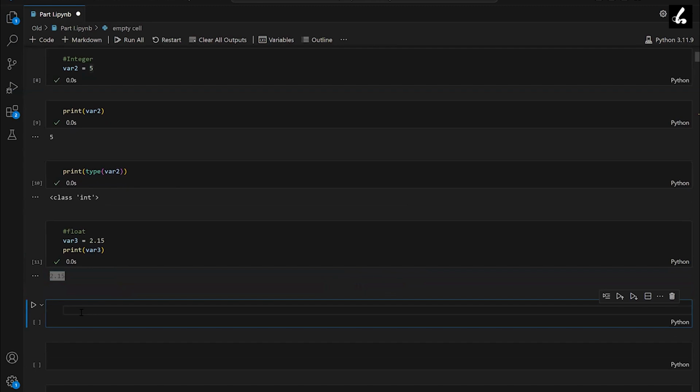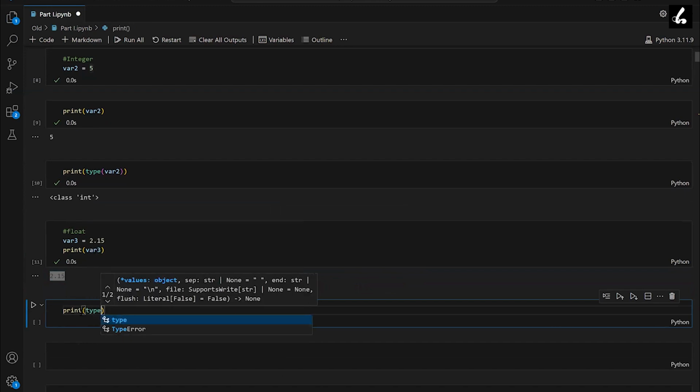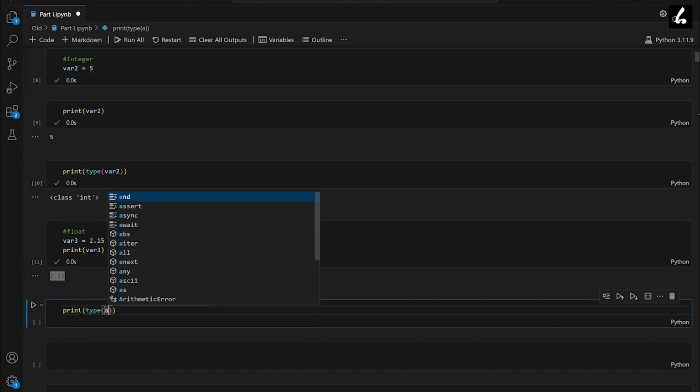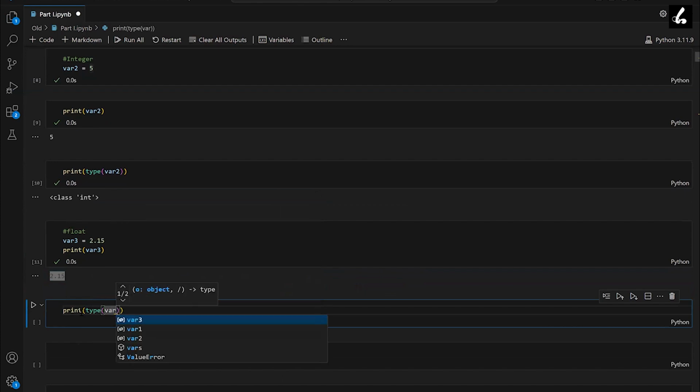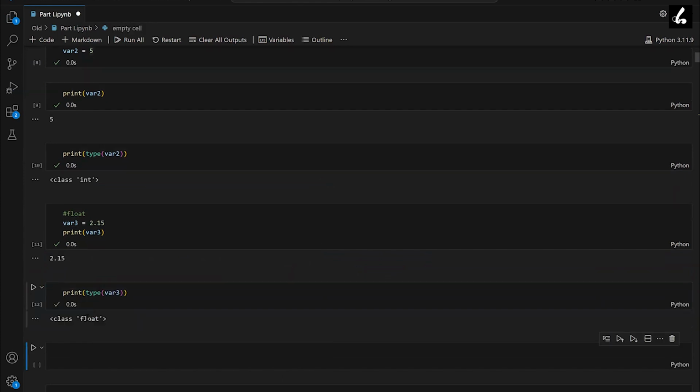So I'll try to get the type of this variable in the next cell. I'll type print type, and in parentheses let's type the variable name, that is var3, and its output should be float. So yeah, I'm getting output as float. So that means var3 is a float type variable.